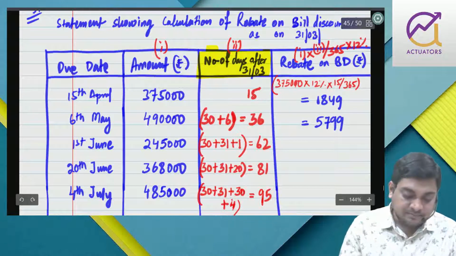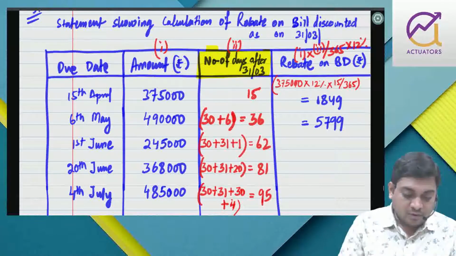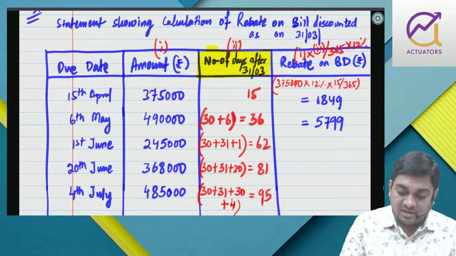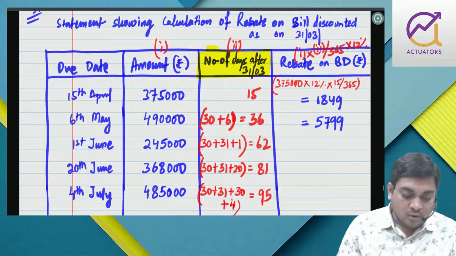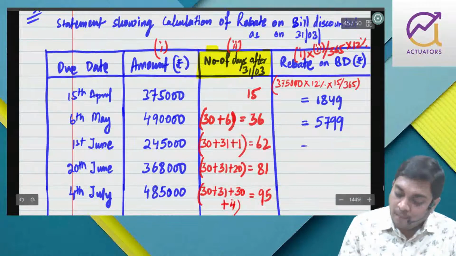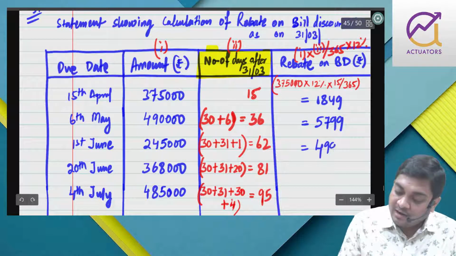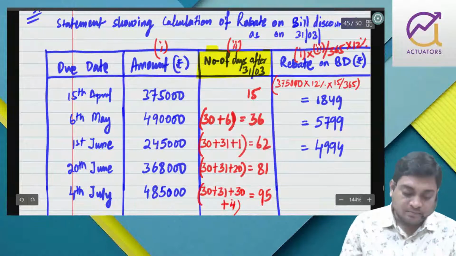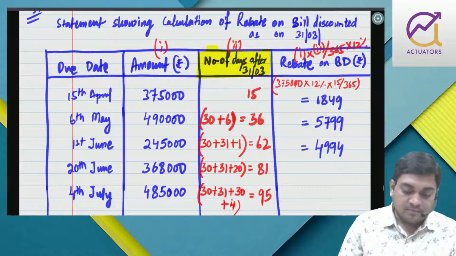Then 2,45,000 into 12% into 62 divided by 365. 4994. Right.